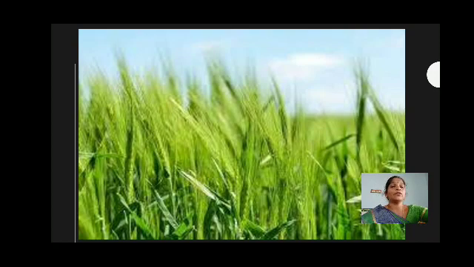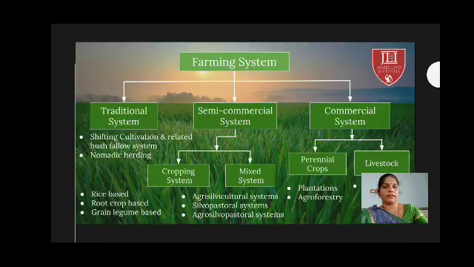Okay, types of farming we saw last in that session itself. I am giving a short introduction about the types of farming. Here is a farming system. What are the farming systems we practice? First traditional system, semi-commercial system and commercial system.